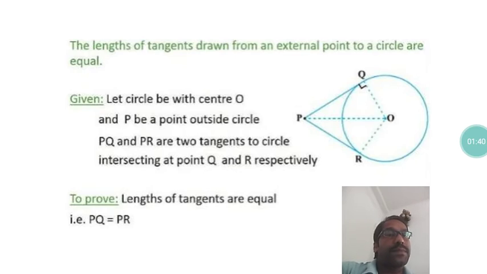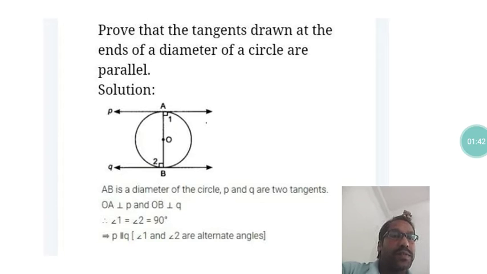Then we have learned this also, that tangents at the ends of a diameter are parallel. If two tangents are drawn at the ends of a diameter, then they are parallel because of the co-interior angles. Here you have proved it with the alternate interior angles. The concepts are the same, you just have to understand these statements. This all we have learned. I think you all are revising that nicely also.